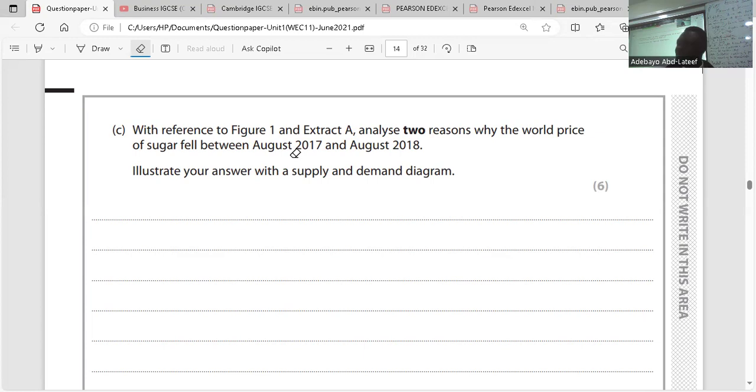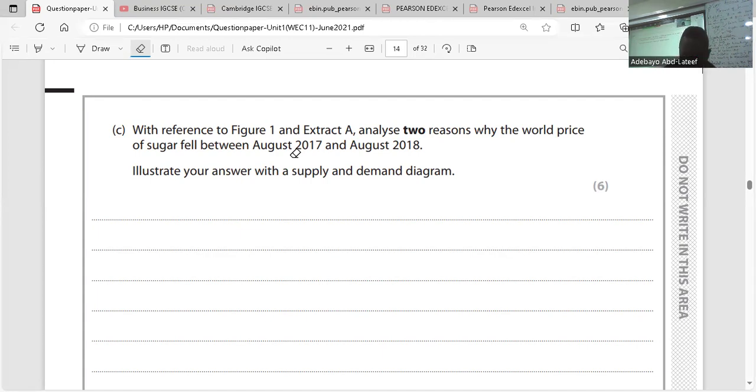So let's talk about the demand factors, the reasons why the price of sugar might fall. One, I wrote the consumption of sugar had fallen due to health concerns. Based on the extract, they said overconsumption of sugar might lead to cancer, might lead to obesity. So now that there's health concern about sugar, we want to stop consuming sugar. Because we have knowledge about the harm sugar could cause, our consumption of sugar fell. As a result, the price would fall because the demand in the economy is falling. I think that is clear.